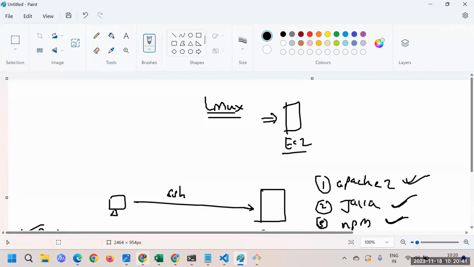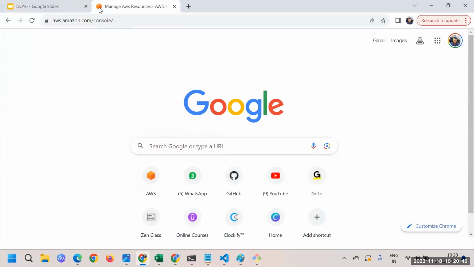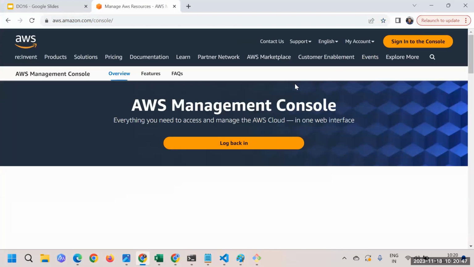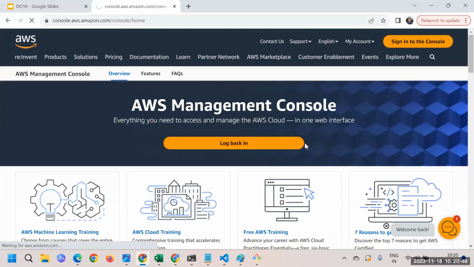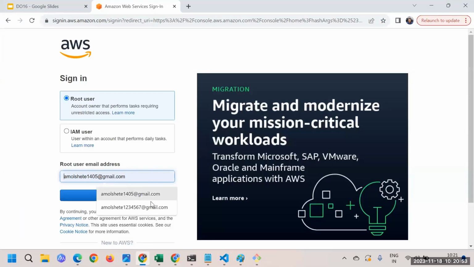For that purpose, I'll log in to the AWS console. So let me log back in, and here I'll provide the email address.